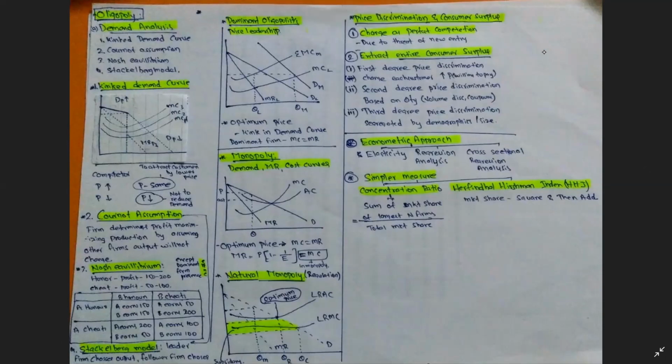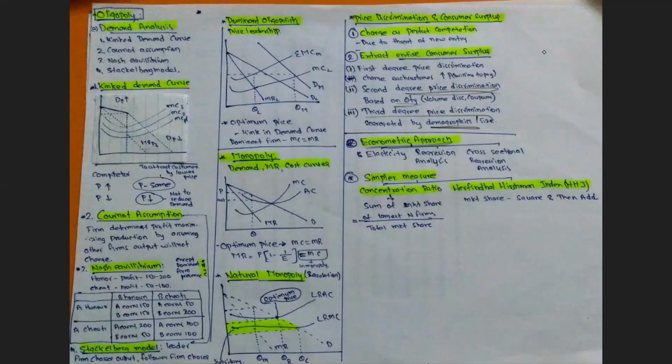In second degree price discrimination, the price is based on quantity. When the consumer purchases more quantity, he is given a lower price, but a consumer who is willing to purchase a lower quantity is charged a higher price. And third degree price discrimination is where the price is charged differently for different areas, different ages and different demographic regions.